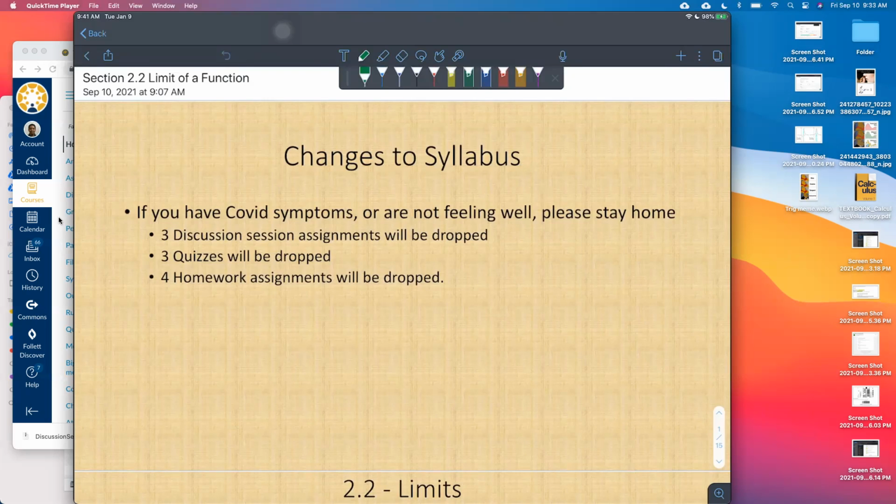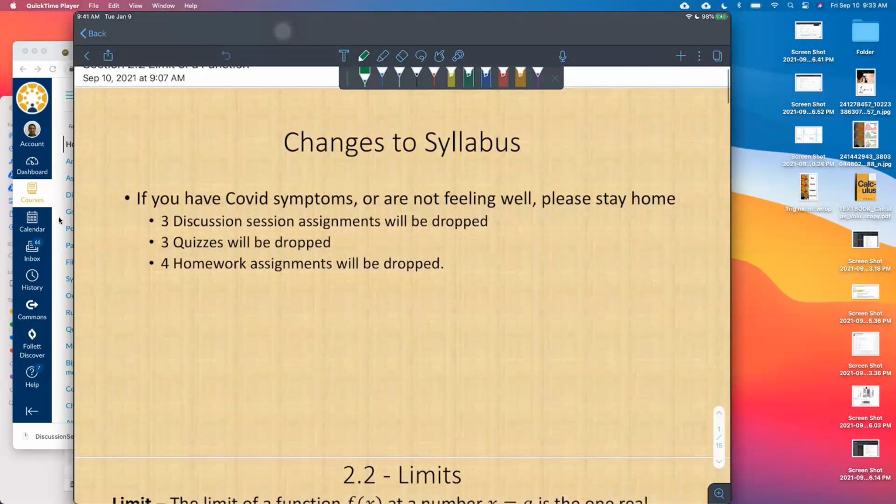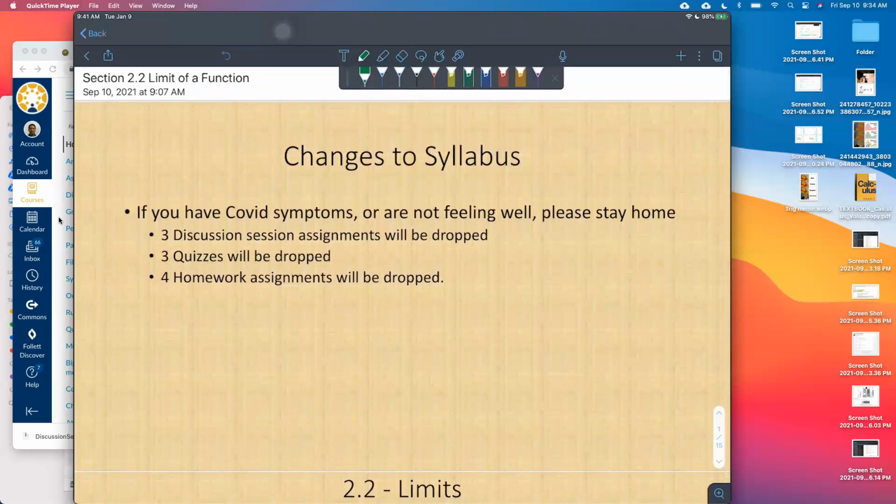Same thing with the quizzes. 3 quizzes will be dropped. If you miss one, then don't worry about it. That 0 will go away. Of course, that's only so many. You want to show up, maybe 2 weeks later or whenever you feel better. And then 4 homework assignments. Again, that's just if you feel sick and, oh man, there's a homework assignment due tonight, but I feel really bad, my head hurts or something like that, I can't do it.